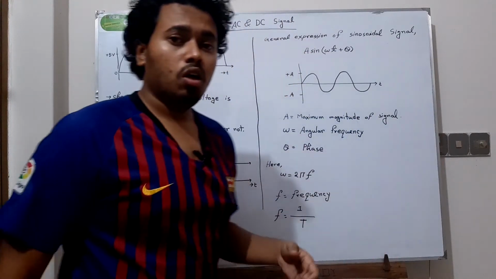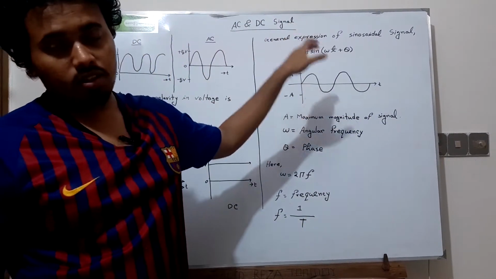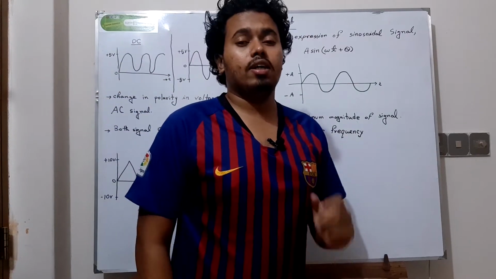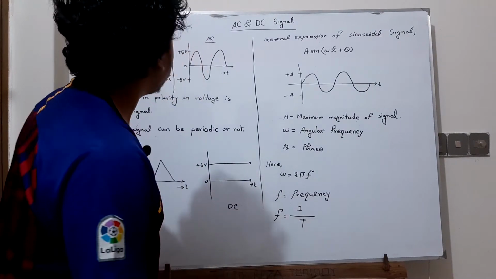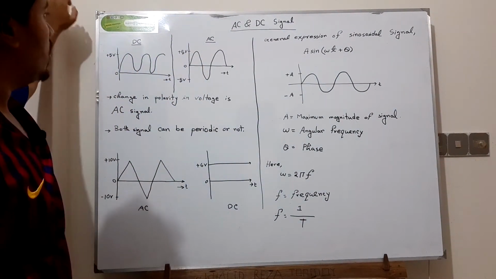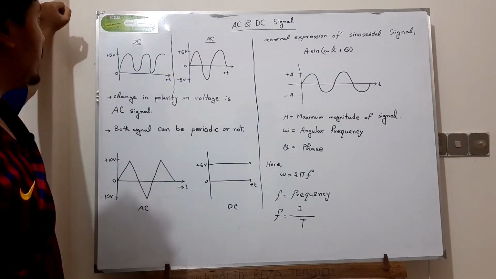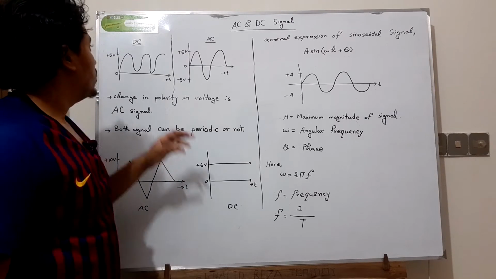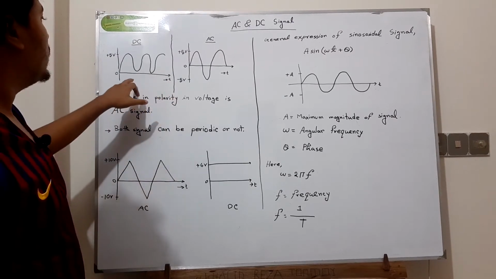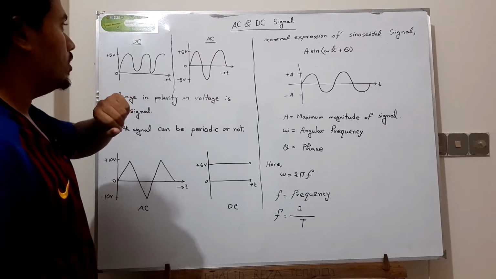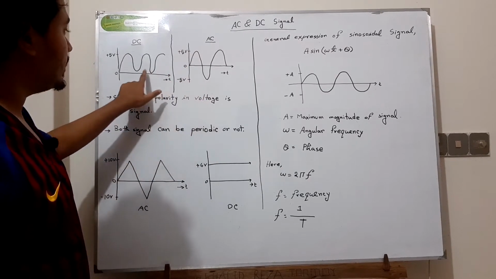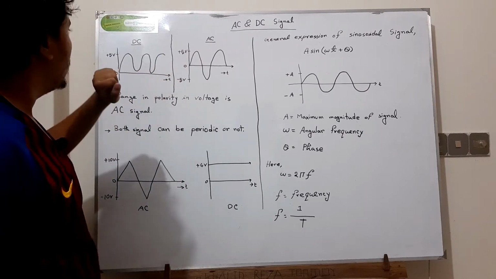Today I'm going to talk about AC and DC signals. This is a very basic thing in electrical circuits. So let's get started. First of all, we want to know about AC and DC signals. Very simple. This is the DC signal, and this is the AC signal. Why is this AC and why is this DC?